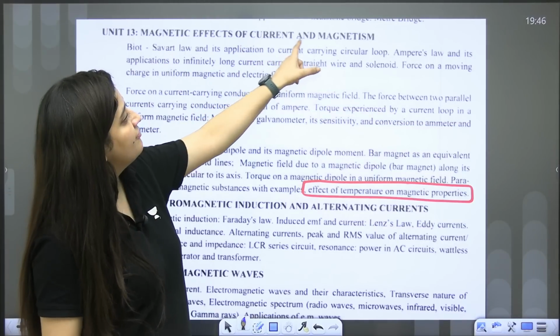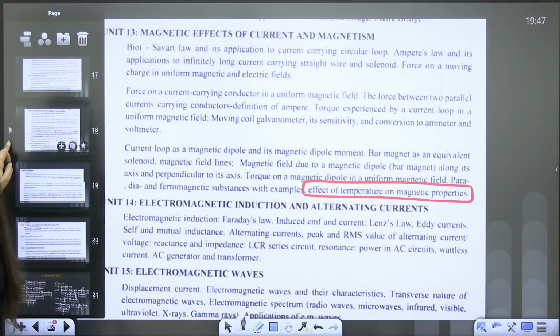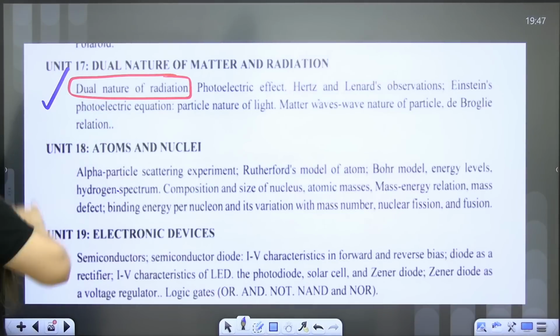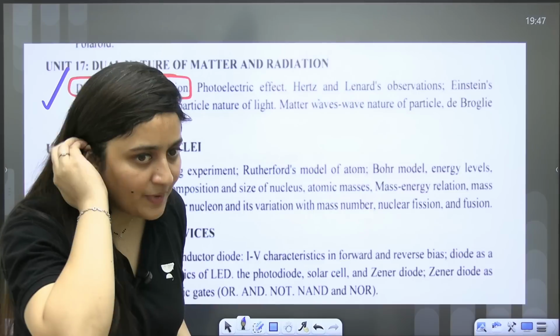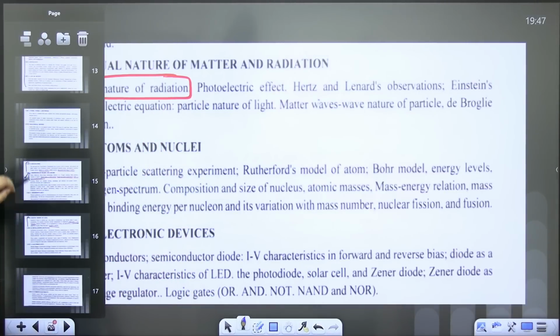So here in magnetic effects of current and magnetism, effect of temperature and magnetic properties is a newly added topic. Here in dual nature of matter and radiation, this topic is added. So total 20 units are there. The 20th is for the experimental skills. So these are the subtopics here.